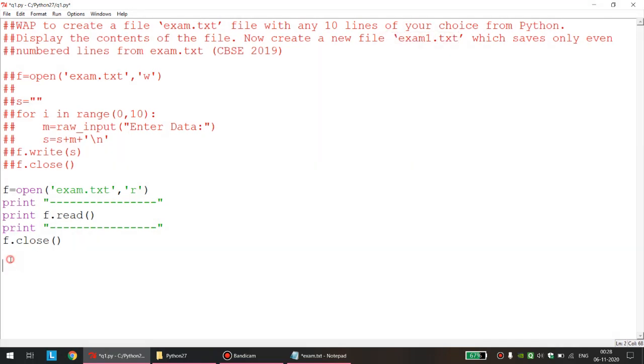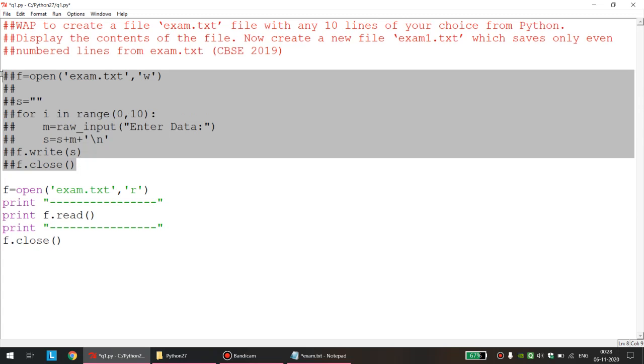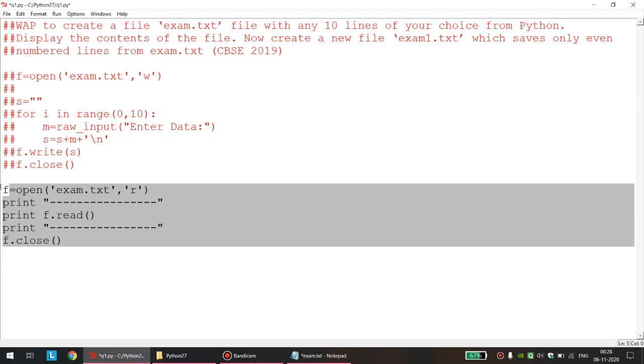First of all, we can think about the logic of the same and then we will go for creating the file. Now, whatever logic I am explaining now is very important. Now we have created the file. As you can see, I have commented the data so that I need not enter the 10 lines again and again. Data is getting displayed.